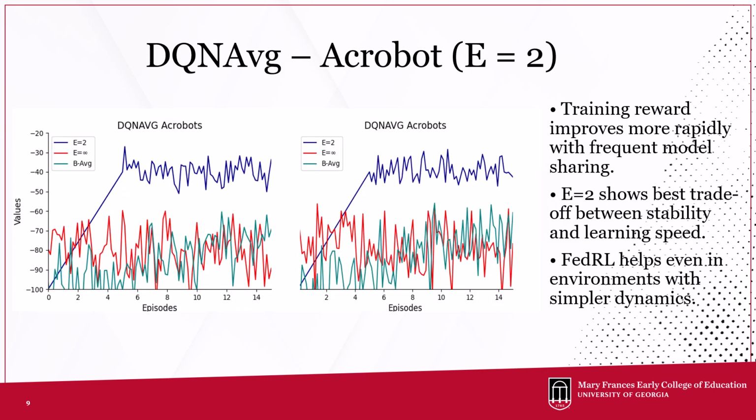For Acrobot, we use a very low communication interval equals 2, meaning model parameters are averaged after every 2 local updates. The training plot indicates a rapid increase in cumulative rewards and the learning curve is more stable than the isolated baseline. In the generalization graph, the federated agent achieves significantly better reward levels across different Acrobot variants. This confirms that frequent communication compensates for environmental shifts and improves the shared Q network's ability to generalize.